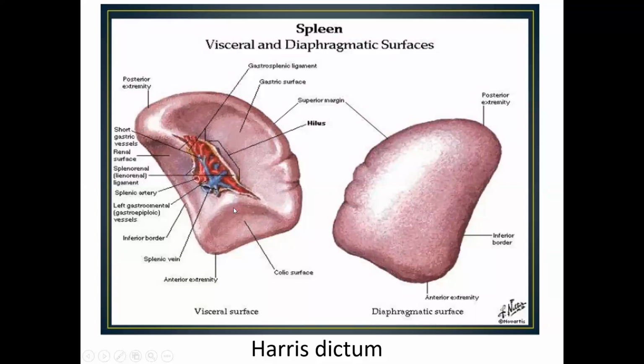Also, because the spleen is a supracolic structure, when it descends, it descends above the root of the mesentery. The root of the mesentery extends from left superior to right inferior. The spleen will descend along, above the root of the mesentery, to the right iliac fossa. So whether you are palpating an enlarged liver or an enlarged spleen, you always start from the right iliac fossa. If you are palpating the spleen, you proceed upwards toward the left. If you are palpating the liver, you traverse from the right iliac fossa vertically upwards.